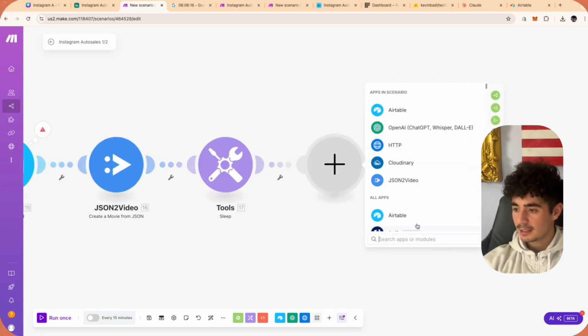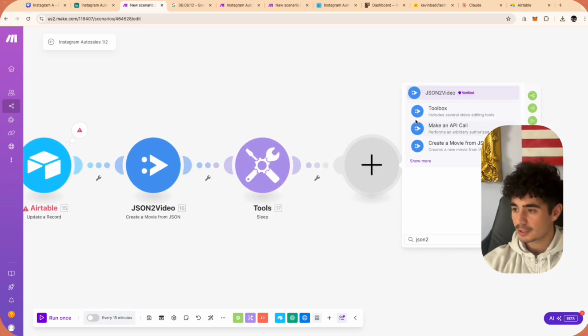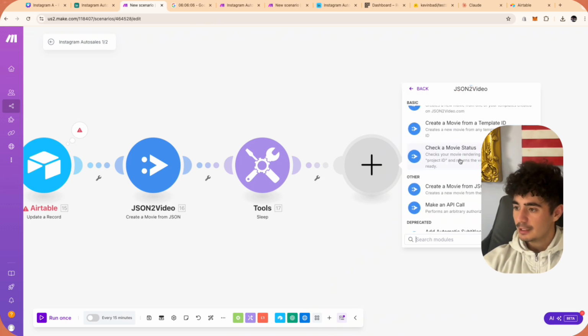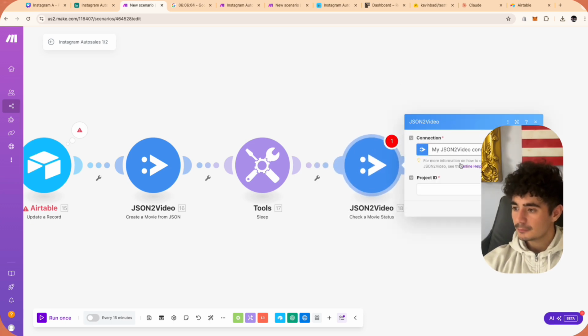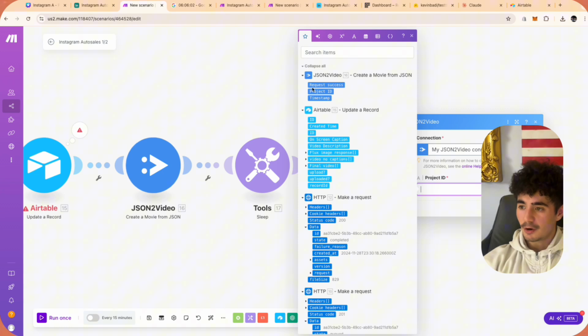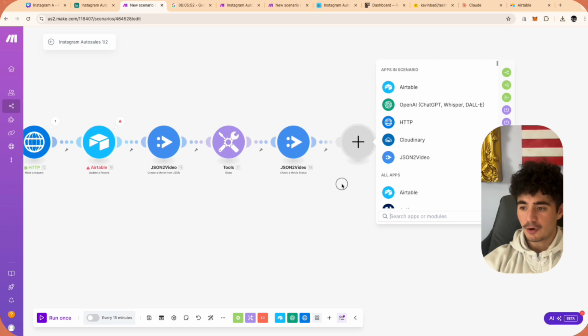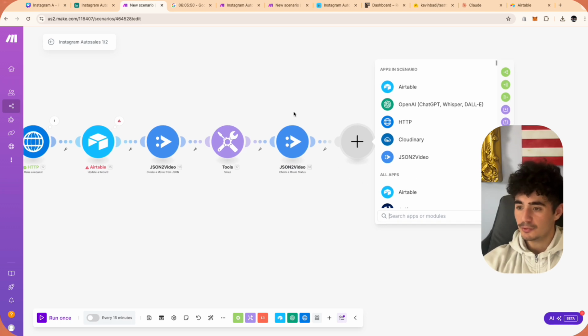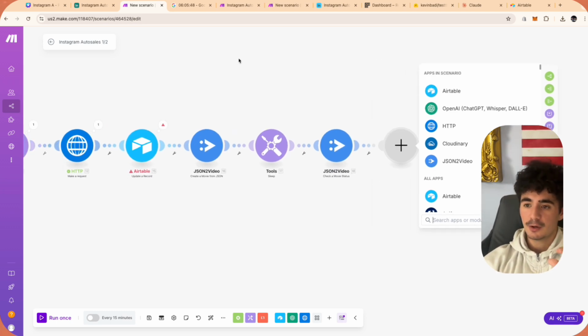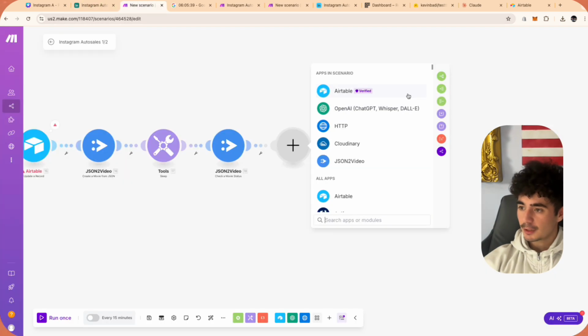And this next thing here that we're going to be doing is receiving the actual JSON video. We're going to click check a movie status. And this is really nice because all you really have to do is pass the project ID that's from that previous step. So we're just going to click project ID and click OK. And so this module here will actually have that final video. And then all we have to do is pass it to Airtable, and then we're completely done with the first part of the automation. So we're going to go into Airtable.